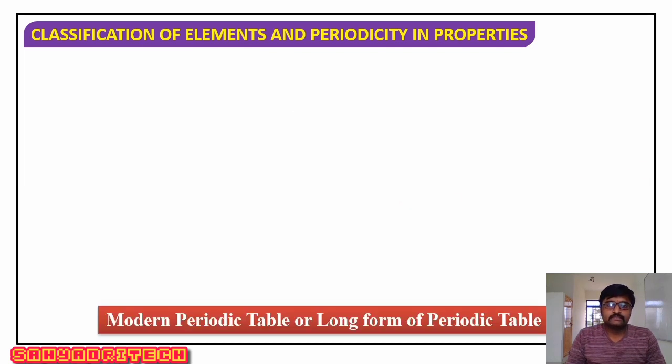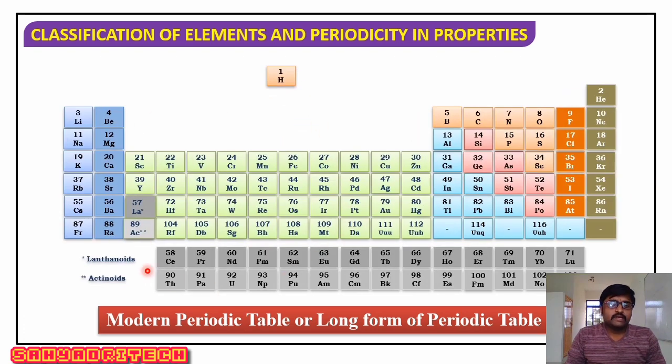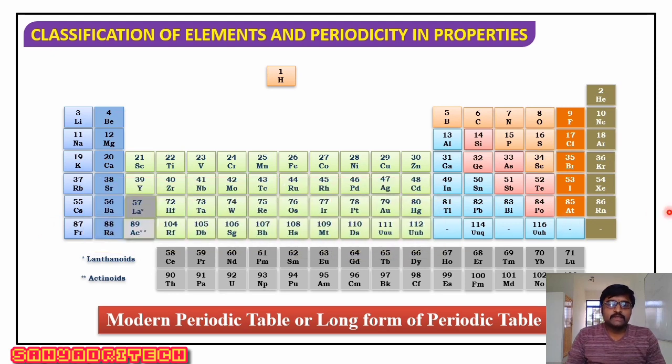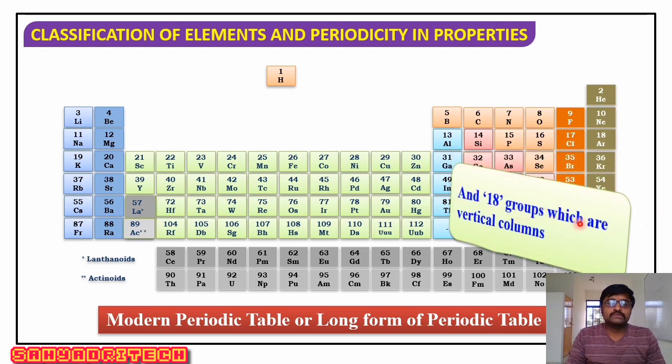Well, now if I consider a representation, how the modern periodic table looks. If I consider characteristics, it consists of 7 periods which are horizontal rows. 7 periods: first row, second row, third, fourth, fifth, sixth, and seventh periods. They are horizontal rows, and how many groups are there? 18 groups which are vertical columns. First group, second group, third, fourth, fifth, up to 18. So the modern periodic table consists of 7 periods and 18 groups.